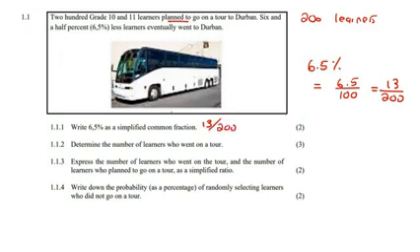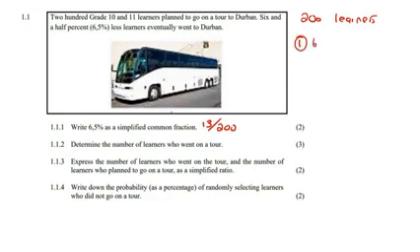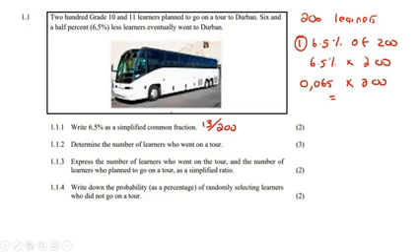Next question, determine the number of learners who went on the tour. Now, there are many ways that you could do this one. Here's the first option. You could say, what is 6.5% of 200? Remember that of means multiply. If you type 6.5% in your calculator, then it's actually 0.065 multiplied by 200.